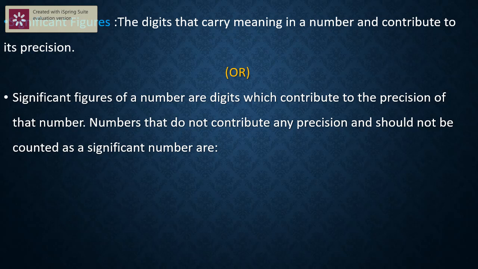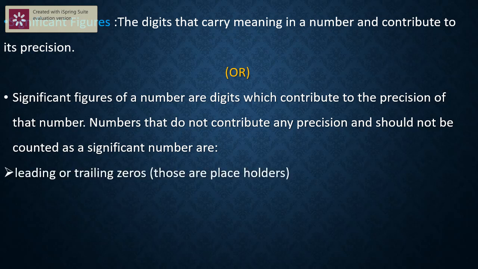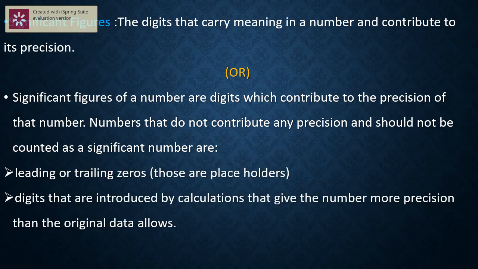Numbers that do not contribute any precision and should not be counted as significant are leading or trailing zeros, and digits introduced by calculations that give the number more precision than the original data allows. We get more clarification when we study the rules for significant figures.